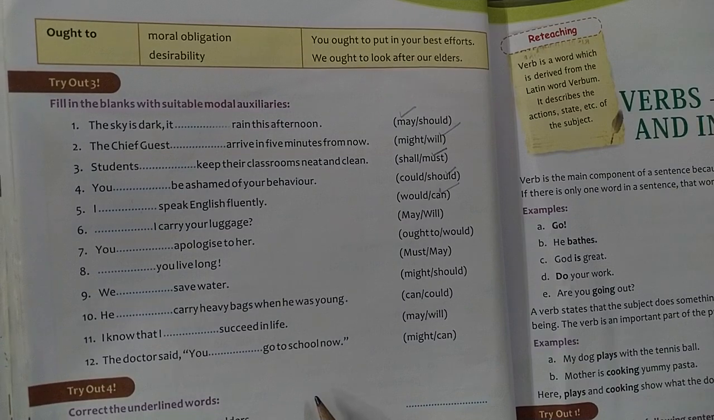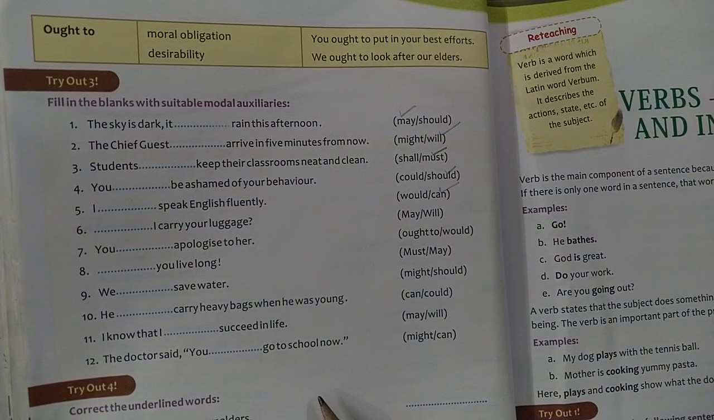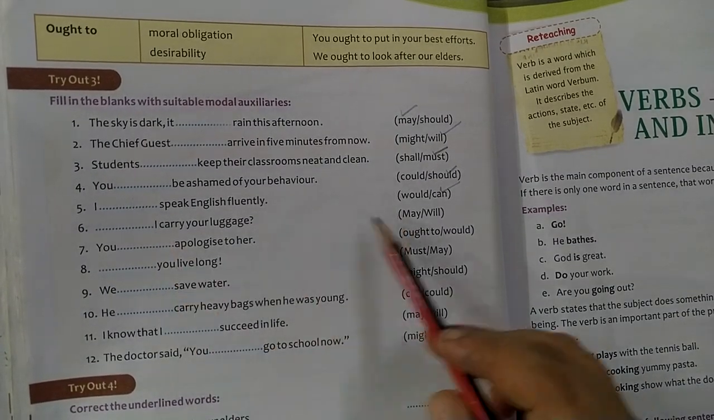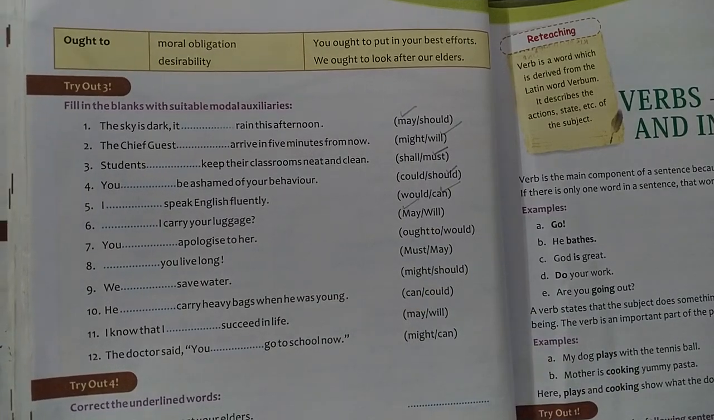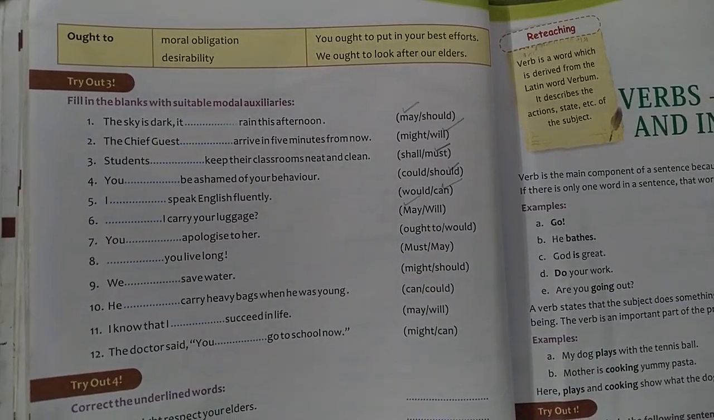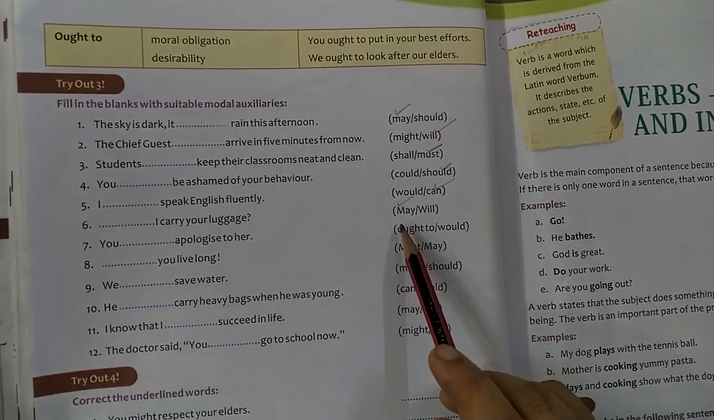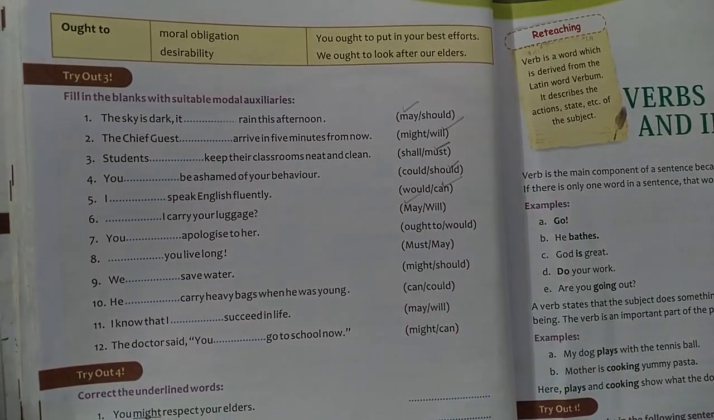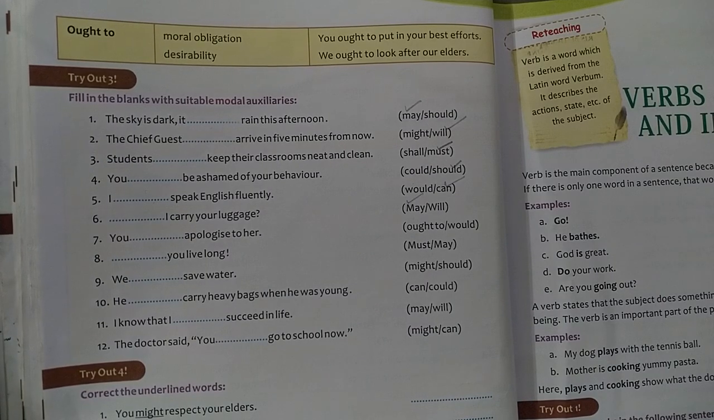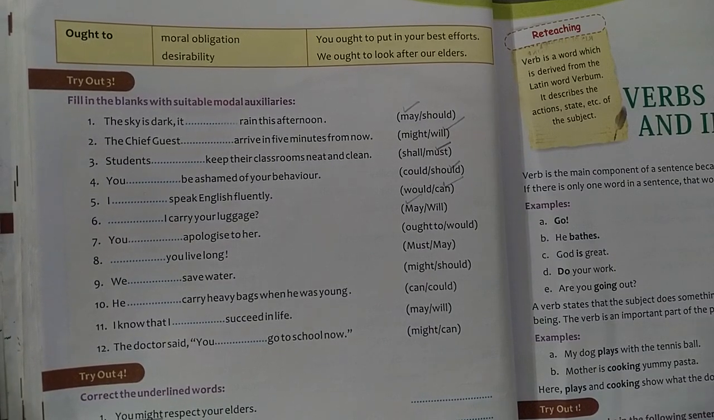Number 6. Dash I carry your luggage? May or will? Now here it will be may because I am seeking permission from you. May I carry your luggage in a polite manner? Therefore, I will use the modal auxiliary may and not will because will is used in the second and third person to express simple future time.